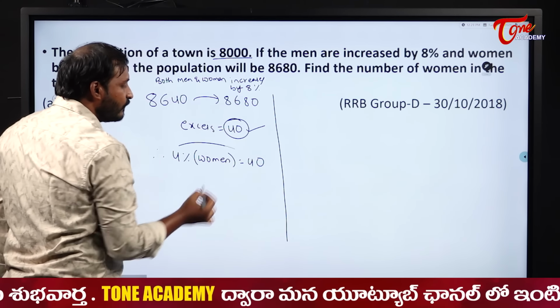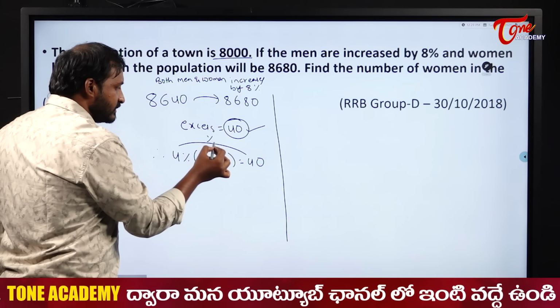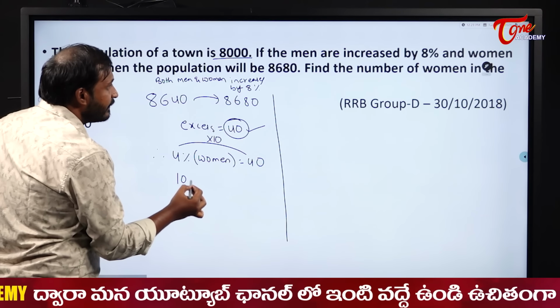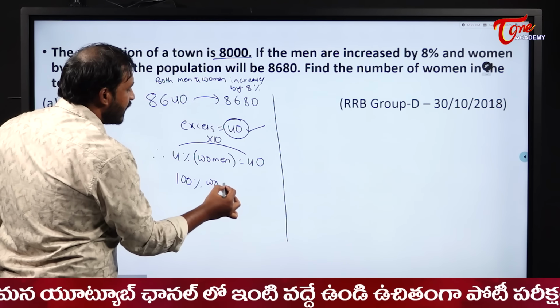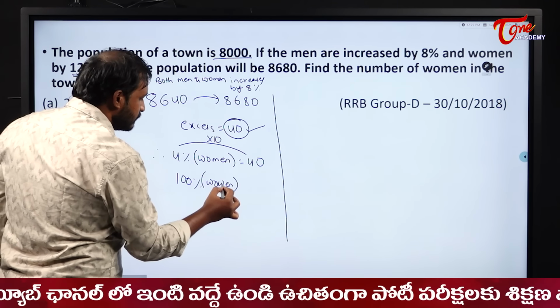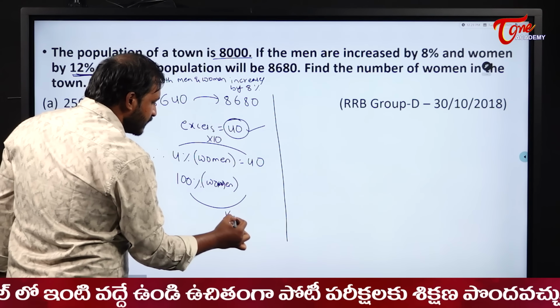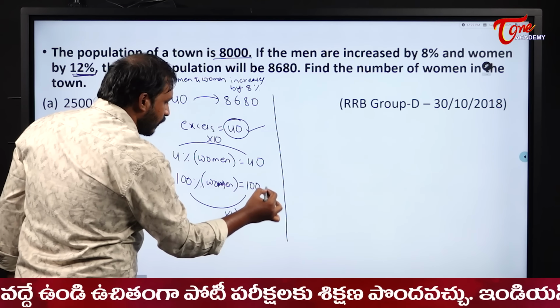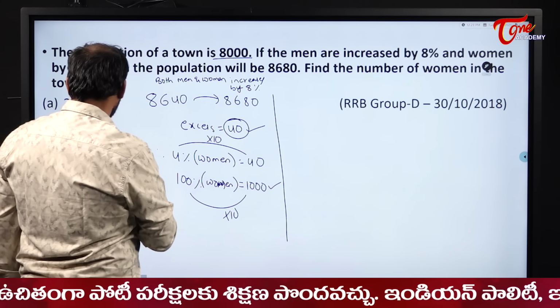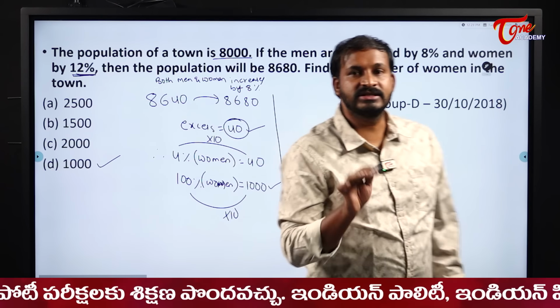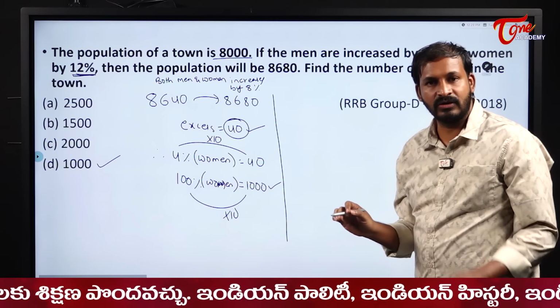What is the relation between 4 and 40, students? Into 10. So what will be 100% of women? Into 10. So the women's strength here is 1000. Understood? This is how we are going to solve this type of questions. Don't think too much.